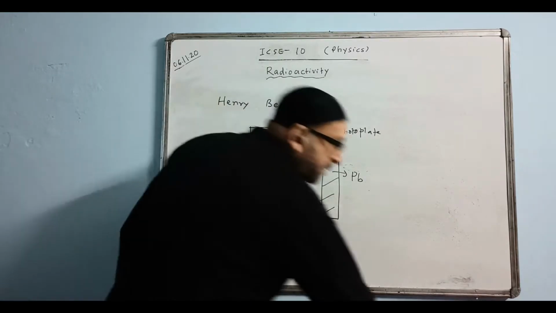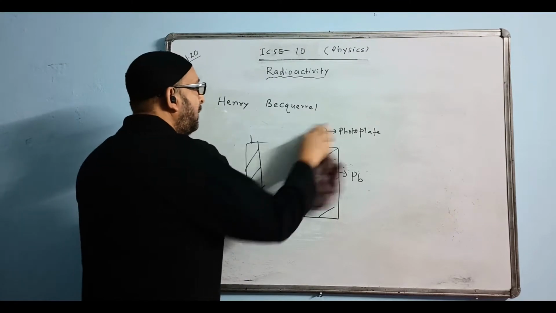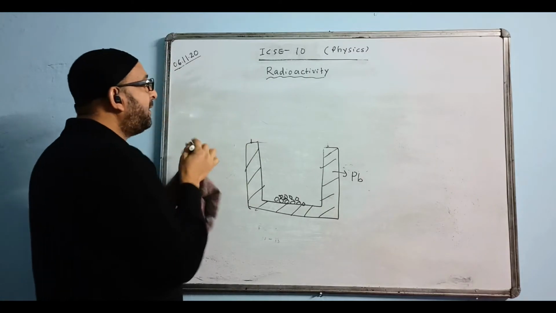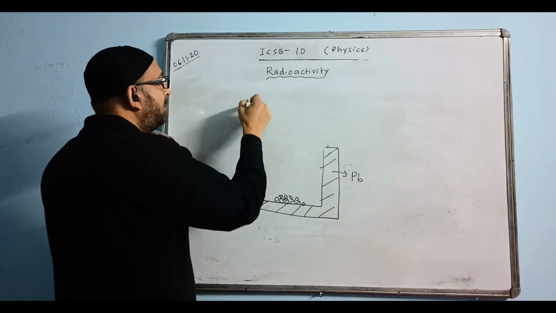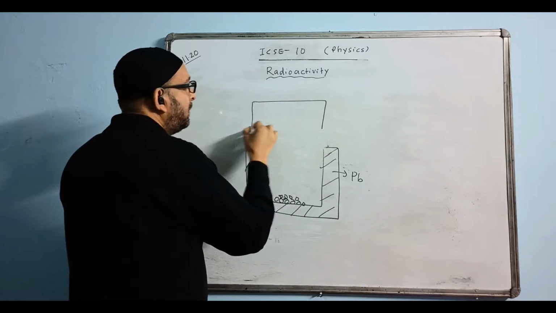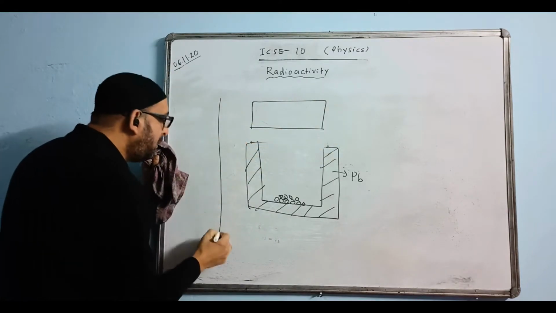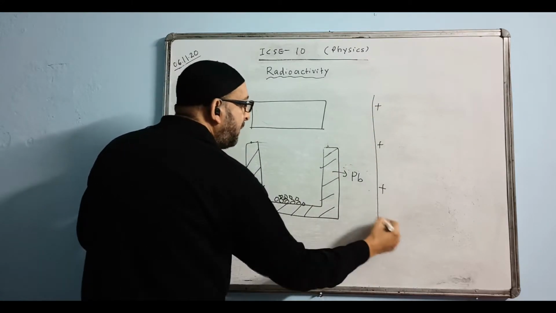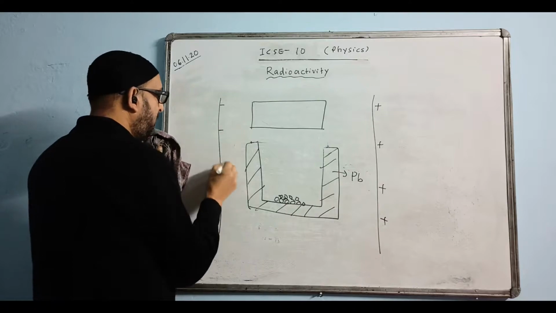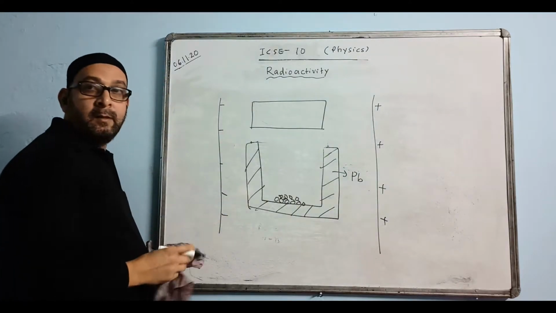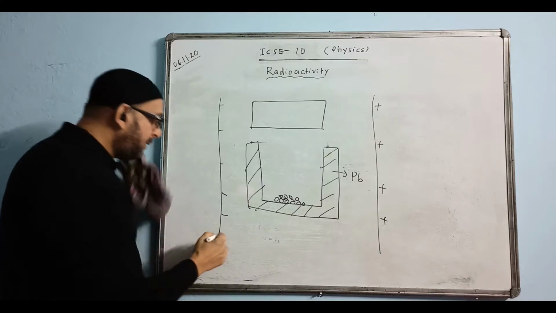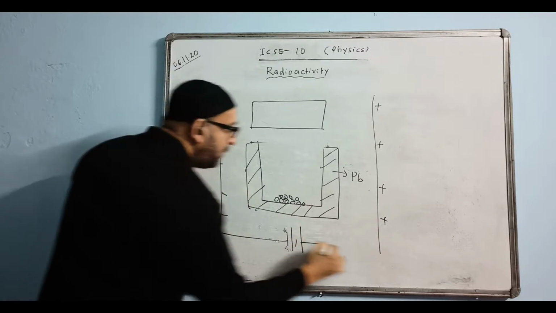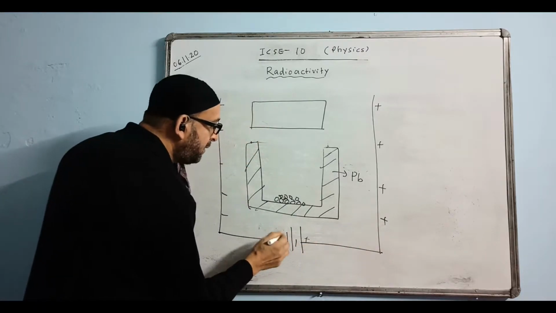So for that purpose, in the same dark room, he lifted the plate just above the container, like this, and he applied two plates, one side a positive plate, one side a negative plate. How can he apply a positive plate? He took a battery like this. The longer one is positive, the shorter one is negative.